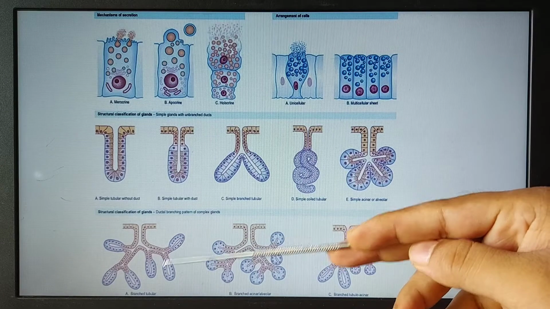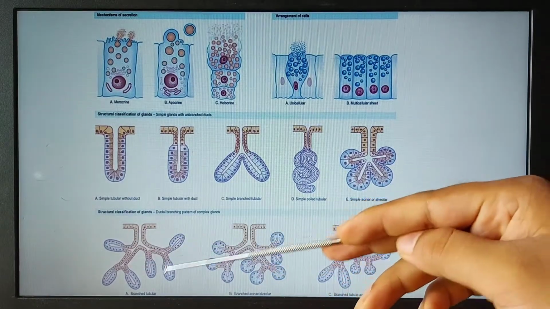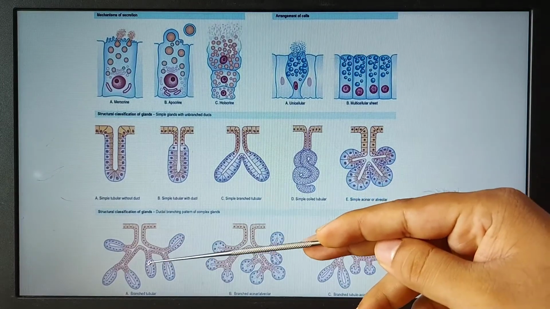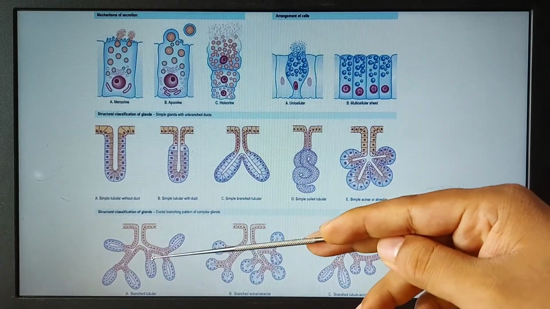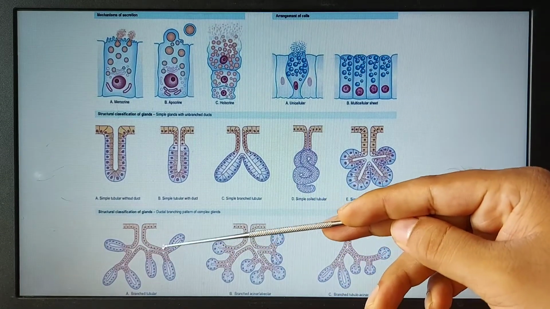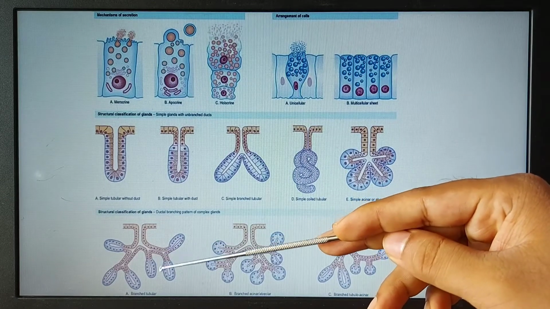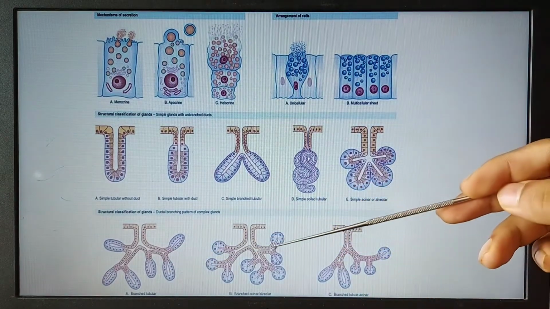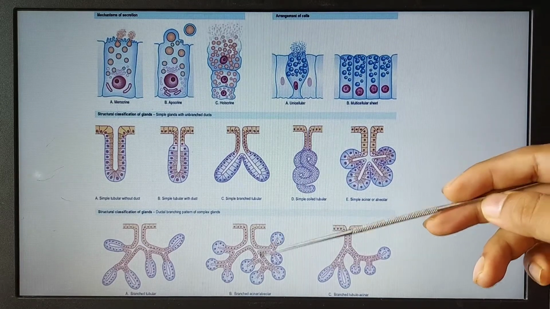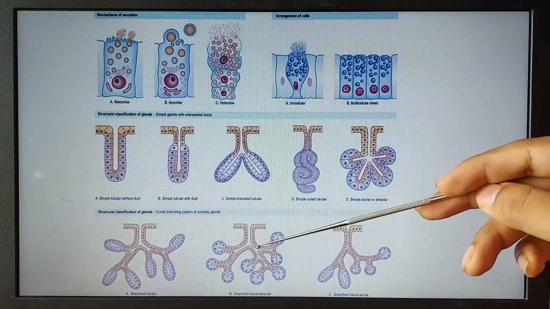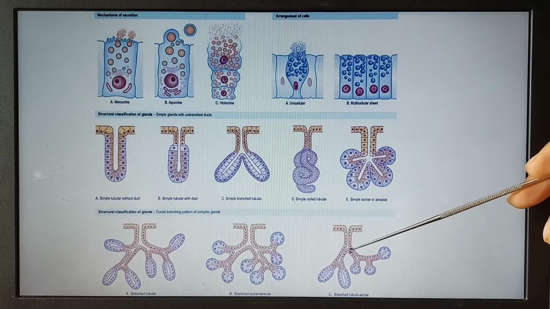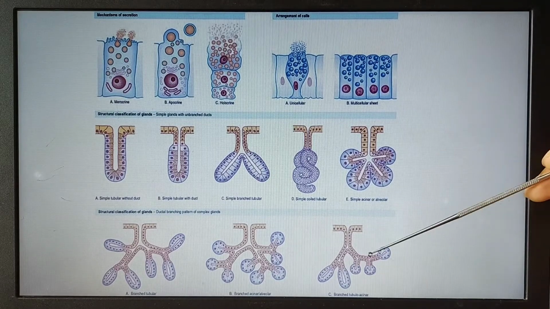Here we see that all the structures are tubular, but they are very much compound. Here is a branched tubular. Here is a simple tubular, and there are different forms of the tubular glands. This tubular gland is known as the compound tubular gland. Here is another example of an acinar gland, and this gland is a compound acinar gland. There are multiple acini, and this is the compound. Here this gland is a tubulo-acinar gland. Here is the tubular structure, here is the glandular structure.